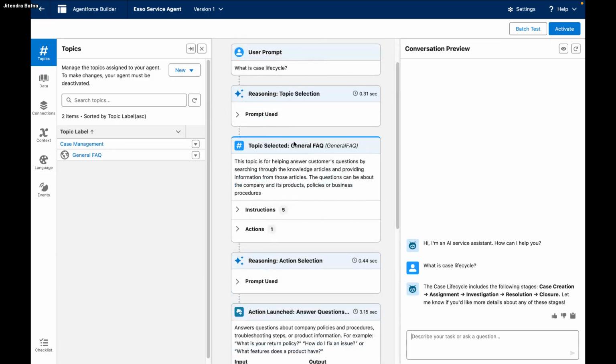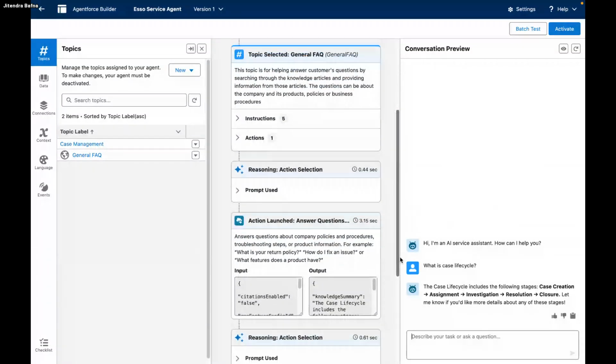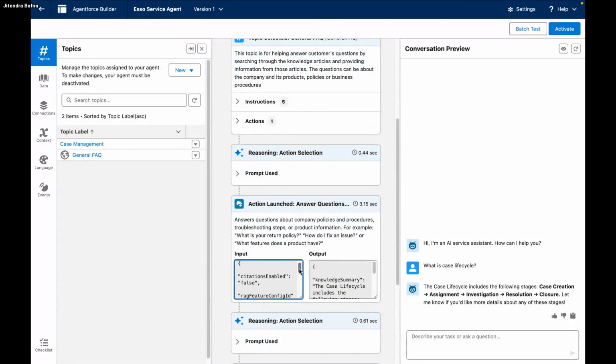So it automatically selects the topic equal to general FAQs, right? Correct. Then it passes all this input, and it gets this knowledge summary, this particular output, right? And it automatically chooses that action, the question answer action, basically, right? So we only have one action associated with general FAQ, right?